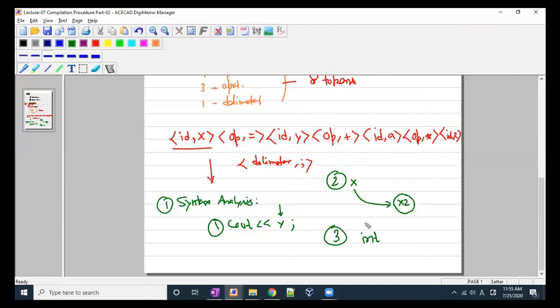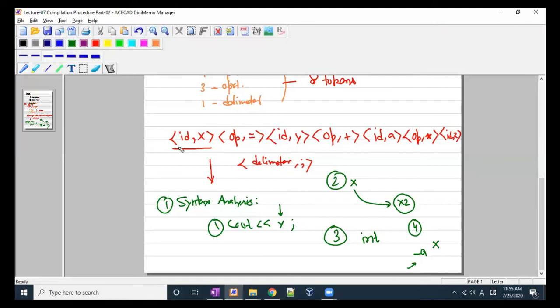Another thing could be the naming convention, like underscore a. You are not supposed to define a variable like that. All these sets of rules come into this category: whether the syntax of your program is correct or not.